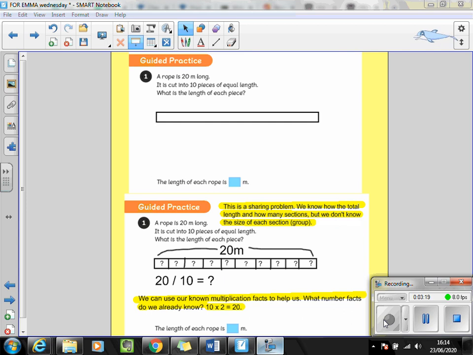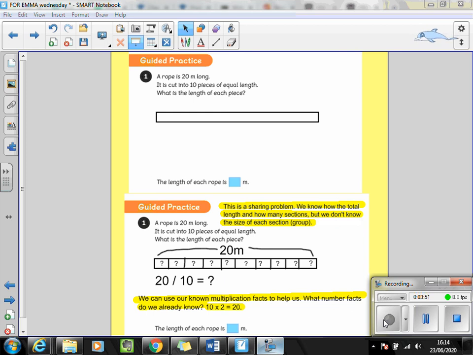Now, hopefully you would have noticed and been able to talk about with your adult that this is actually a sharing problem. We know the total length of the piece of rope, and we know how many sections it is cut into, but we don't know the size of each section, or what we would say, each group. So this is where you need to use your known multiplication facts to help you. We know the length of rope is 20 meters.